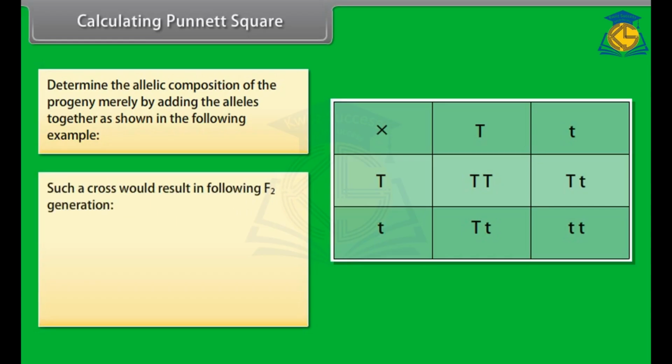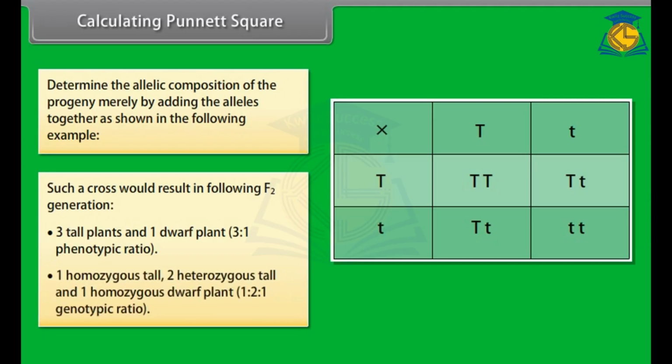Such a cross would result in following F2 generation. 3 tall plants and 1 dwarf plant, 3:1 phenotypic ratio. 1 homozygous tall, 2 heterozygous tall, and 1 homozygous dwarf plant, 1:2:1 genotypic ratio.